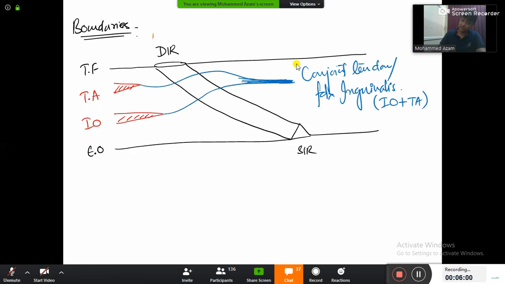So my dear friends, concentrate on inguinal canal from here to here. Is it okay? Now what is going to form the anterior boundaries?